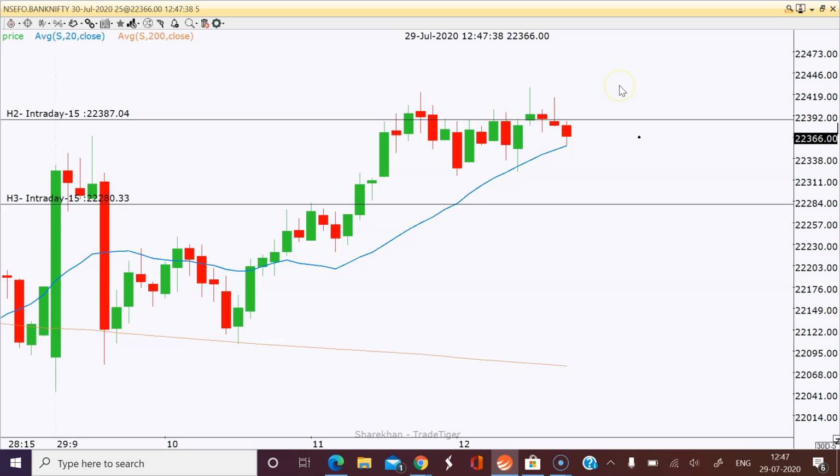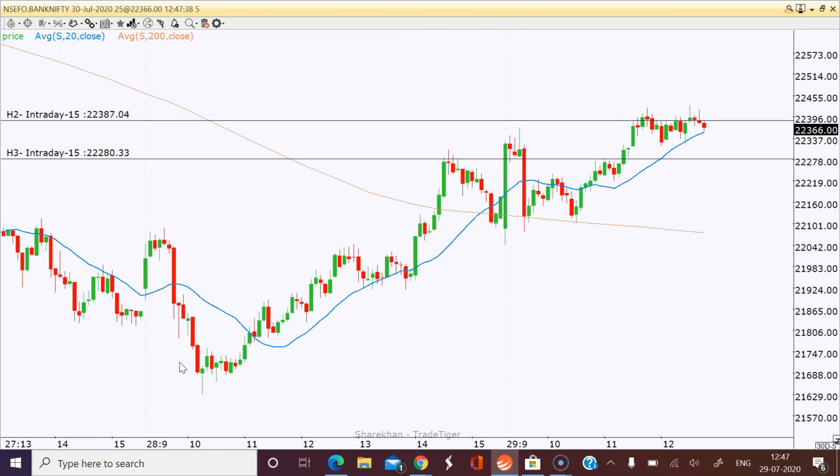There is no guarantee that we'll be successful on this trade, but why I'm taking the trade is the price moved since yesterday. If you see, since yesterday it moved from here. That's the only thing, and we cannot go against the market. That's the reason I'm only scalping now.